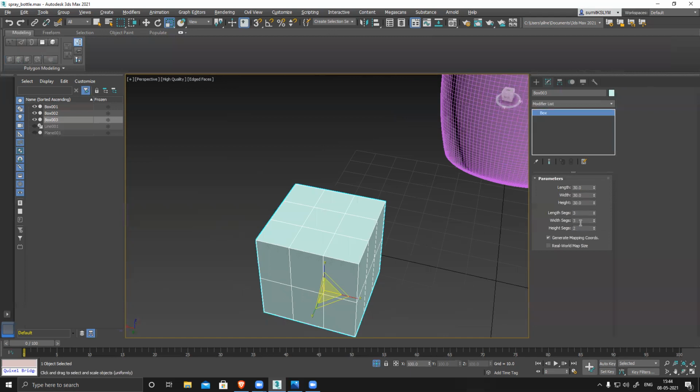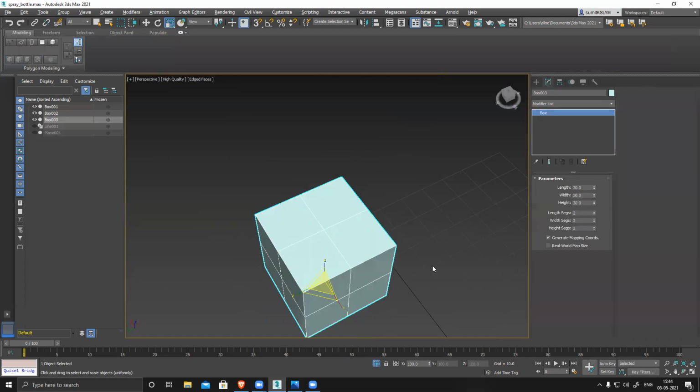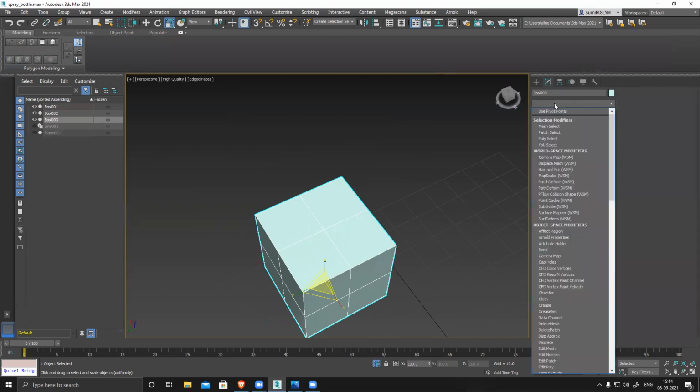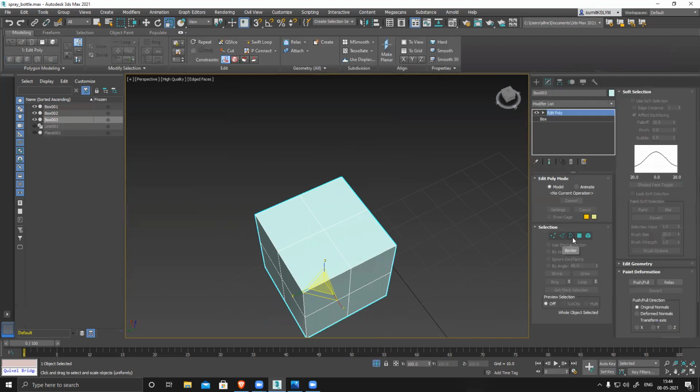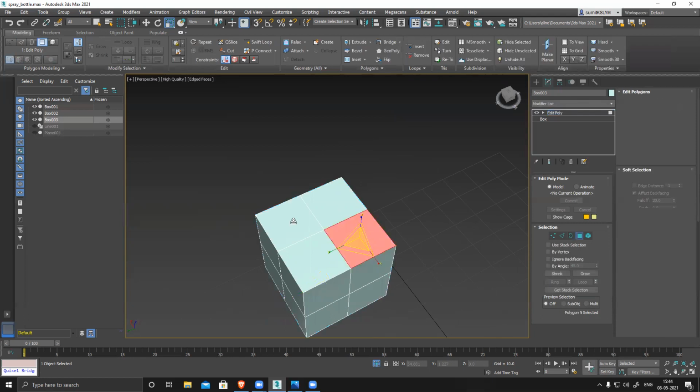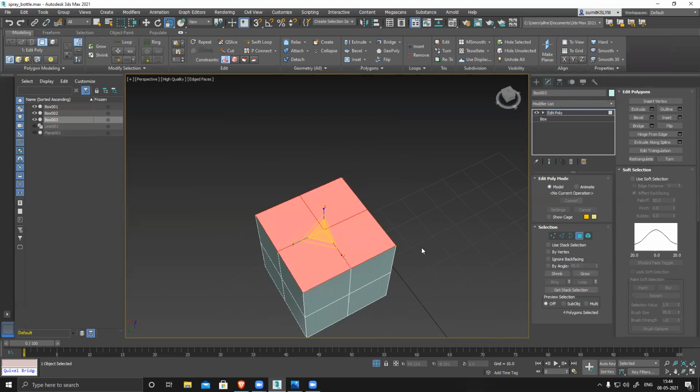Sir, one thing I remember: a few days back I was watching a tutorial on YouTube, and the guy who was making that vertices thing clicked some option, and automatically that box's vertices got converted. He went somewhere over here in Polygon, but I searched for that option in 2021 Max and it was not available. I can share the video as well.